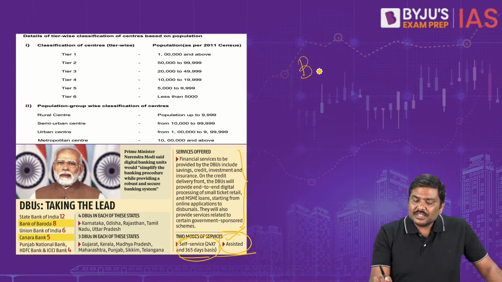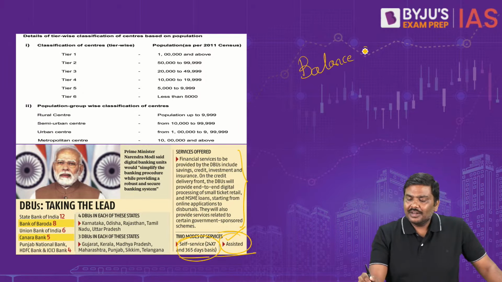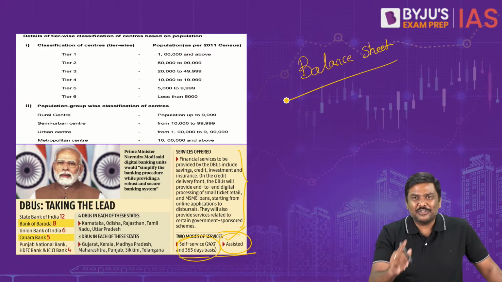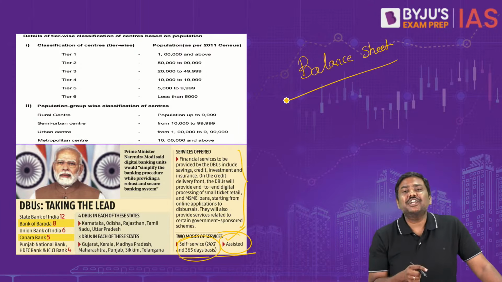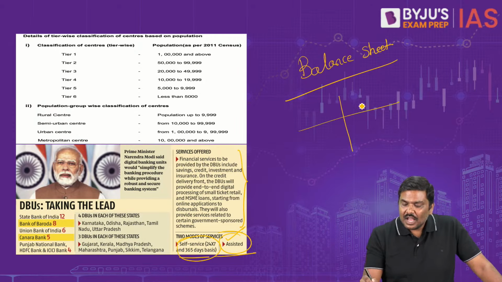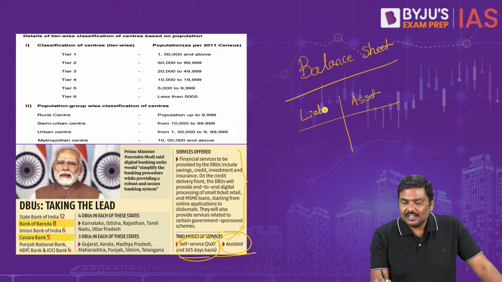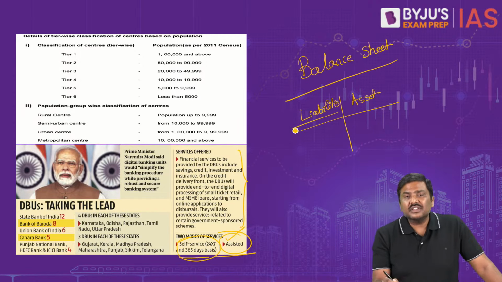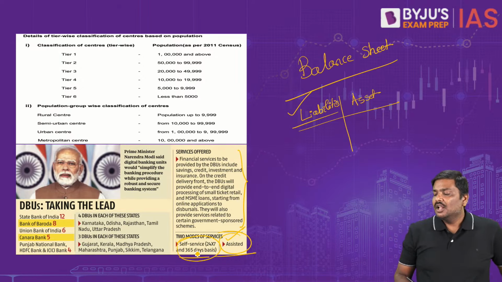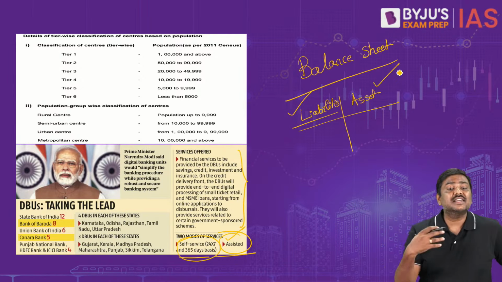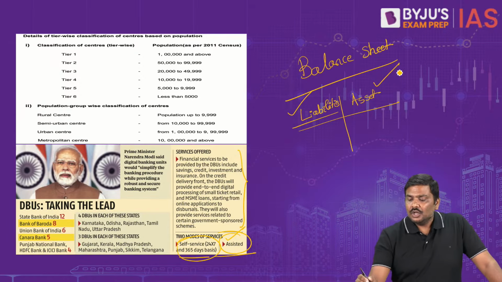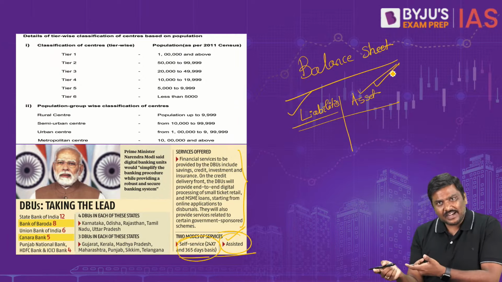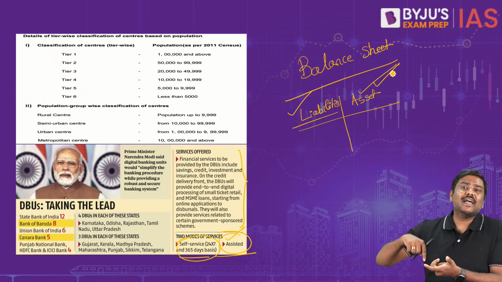Right? You will come across a concept called a balance sheet. Couple of days ago I've used this. I believe in the first class itself I used the concept of a balance sheet. In case of the balance sheet, have a look at this. There are two sides, and one side I will write assets, and on the other side I will write liabilities. Now, for a bank, lot of services will be provided on the liability side, lot of services will be provided on the asset side as well. Is it okay? I'll repeat it again. For a bank, lot of services will be provided on the asset side, lot of services will be provided on the liability side as well.